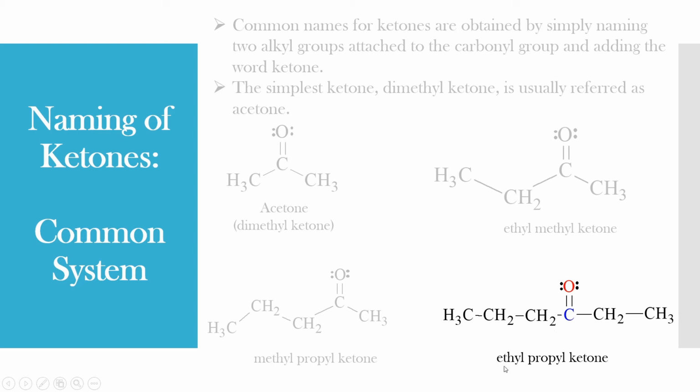Since E comes before P, we have written ethyl first and later propyl. This molecule is called ethyl propyl ketone. This is how ketones are named under the common system.